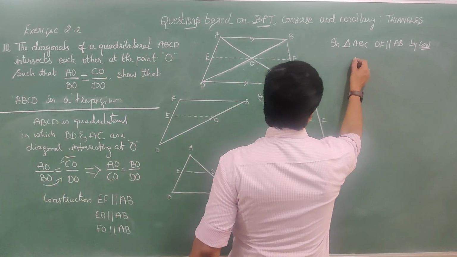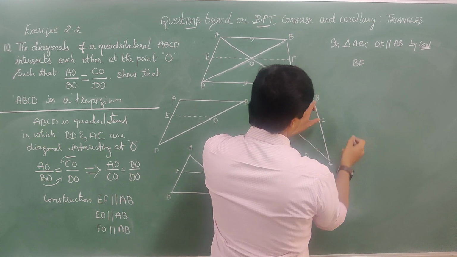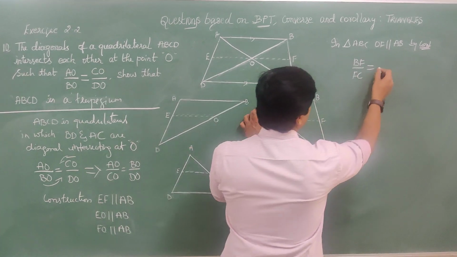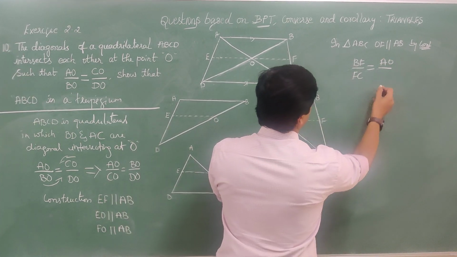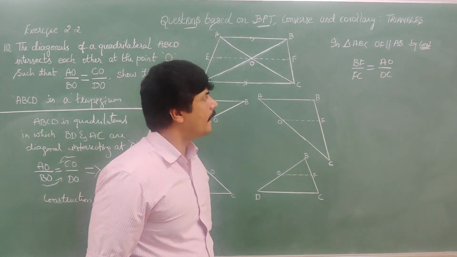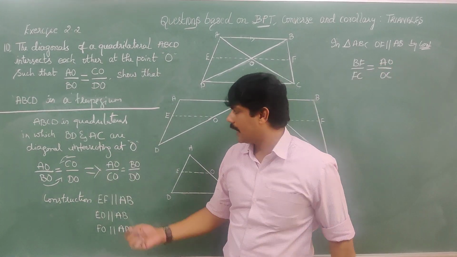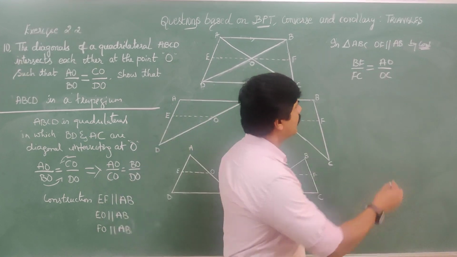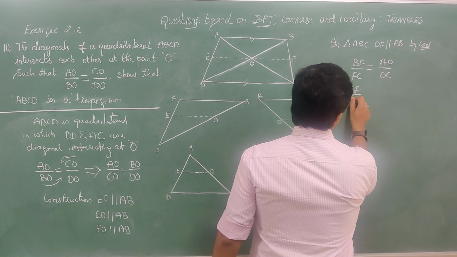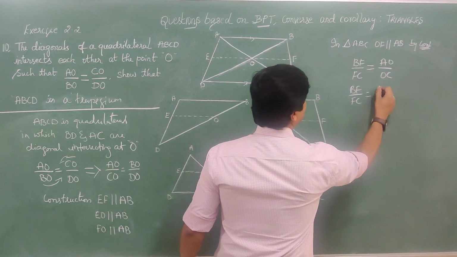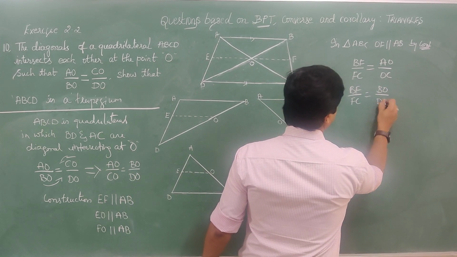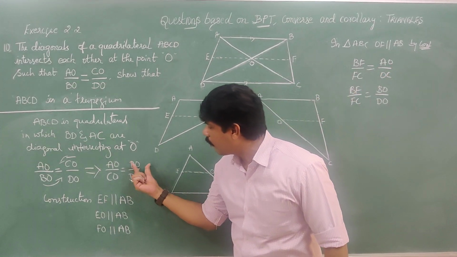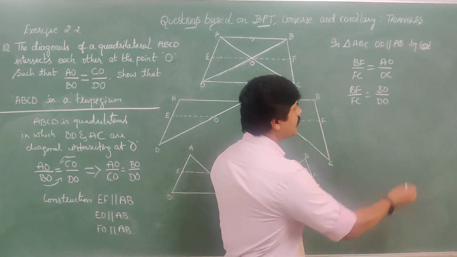After applying BPT, you will get BF by FC is equal to AO by OC. Now replace AO by OC, that is AO by CO, with BO by DO. Why? Because AO by CO is nothing but BO by DO. Therefore replaced. Mark this as 1.